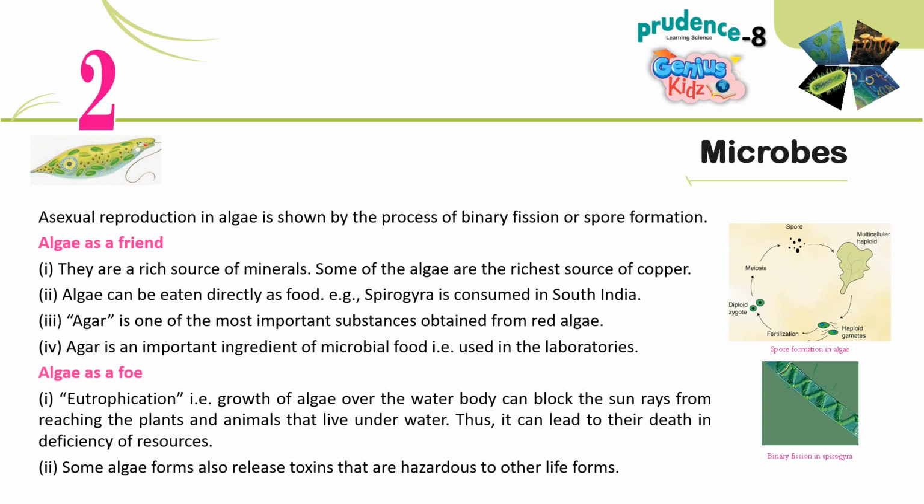Algae as a foe. 1. Eutrophication, that is growth of algae over the water body, can block the sun rays from reaching the plants and animals that live underwater. Thus, it can lead to their death in deficiency of resources. 2. Some algae forms also release toxins that are hazardous to other life forms.